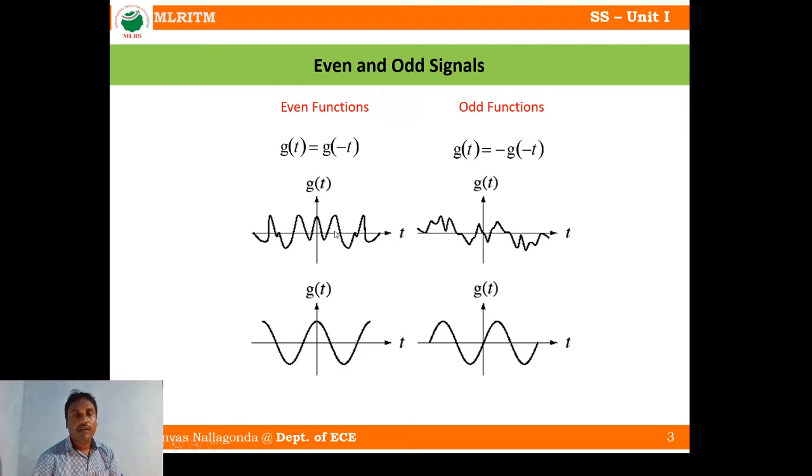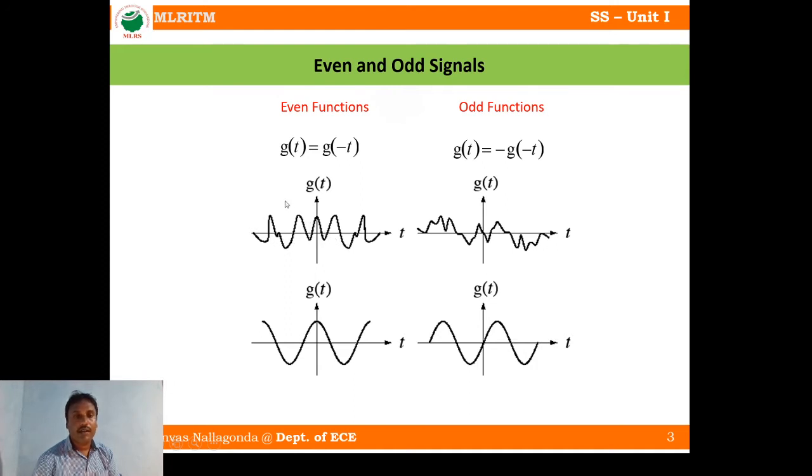So for example, I am showing one signal, whether it is even or odd, let me check. What is the condition for even signal? g of t is equal to g of minus t. So if g of t is the original signal, g of minus t is the mirror image of g of t. Whatever the values in the positive side, you can see in the negative side.